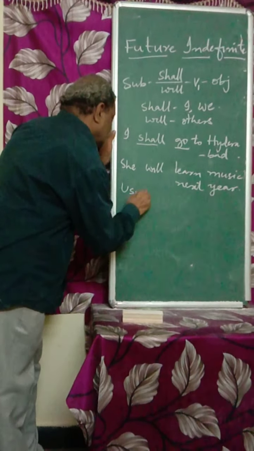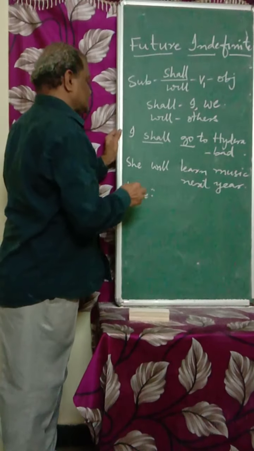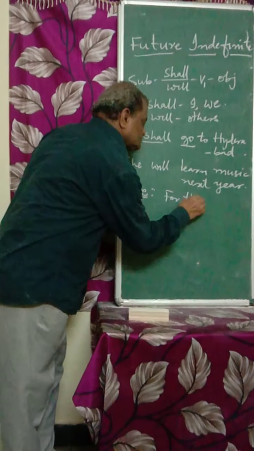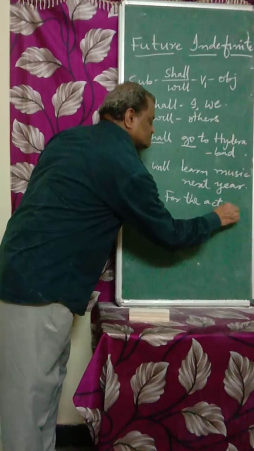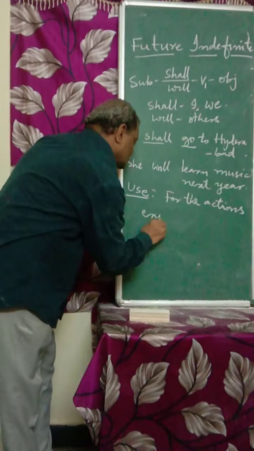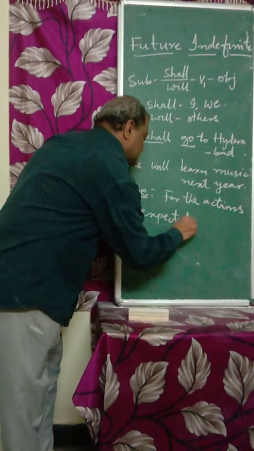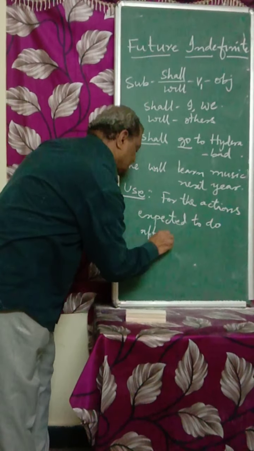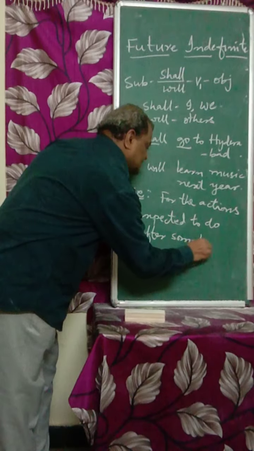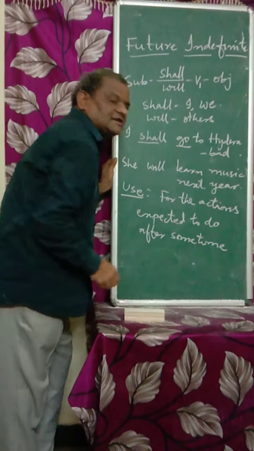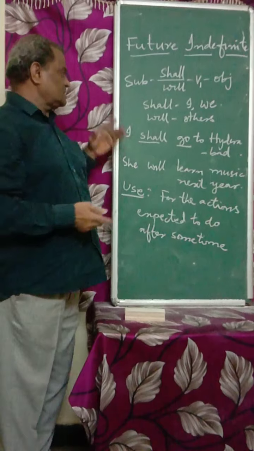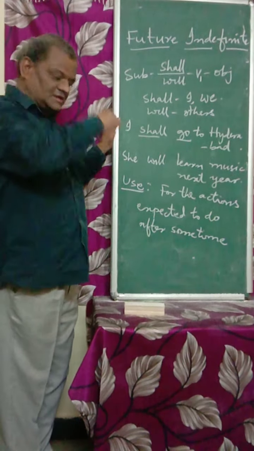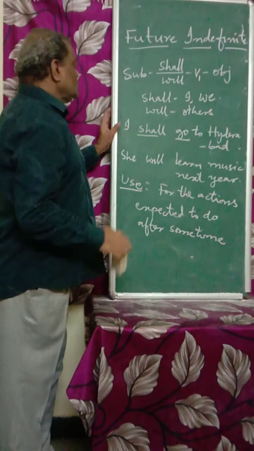Then let's have a clear idea of its use: for the actions expected to be done after some time. After some time means maybe the next day, after a few hours or next week, like that. Not after just 10-15 minutes or an hour. That is not the future.